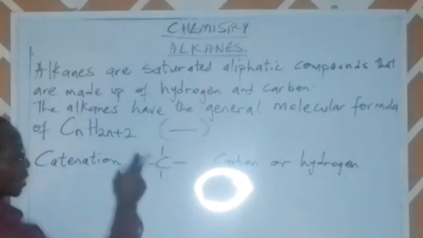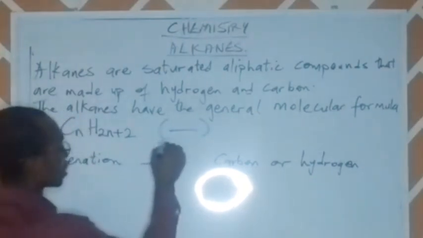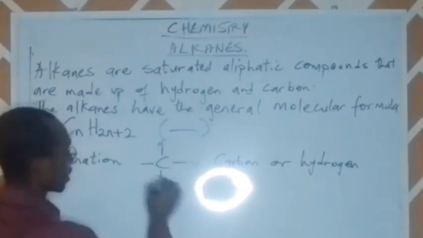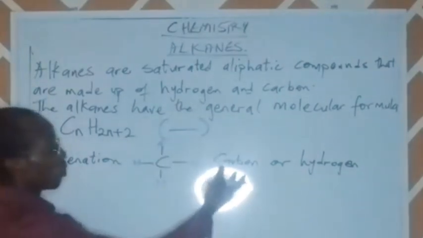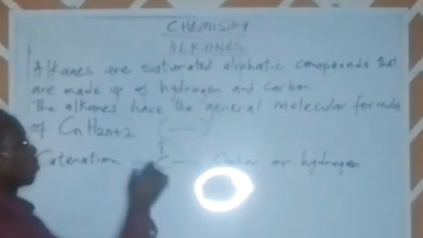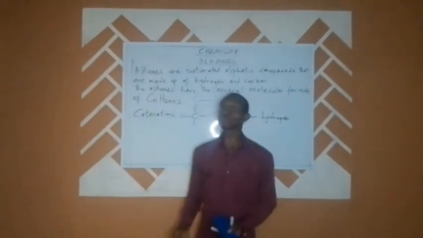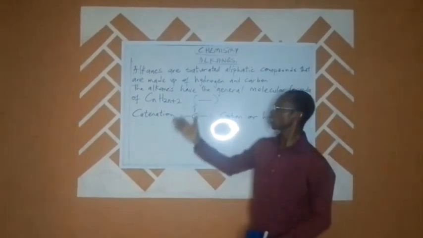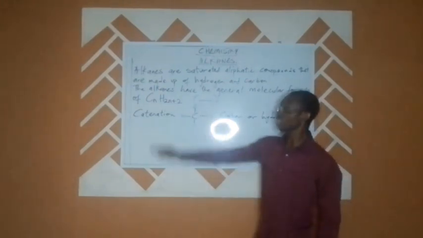That is why we are seeing it looking like this. So all of the 4 bonds could be carrying a hydrogen atom, like we are seeing, or it will be bonded to another carbon atom, but it is a must that all of the carbon atoms must have a total of 4 bonds. And this is as a result of the fact that carbon has 4 valence electrons.